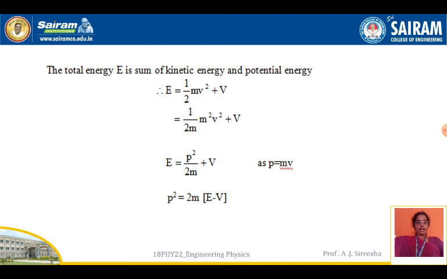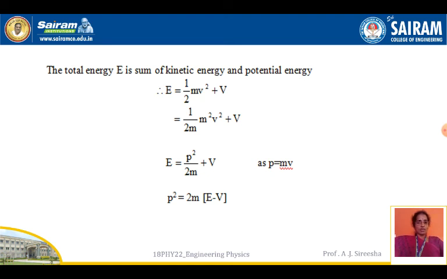Multiplying and dividing ½mv² by m, we get m²v². We know that p = mv, momentum. Substituting, E = p²/2m + V, where V is the potential energy and p²/2m is the kinetic energy.